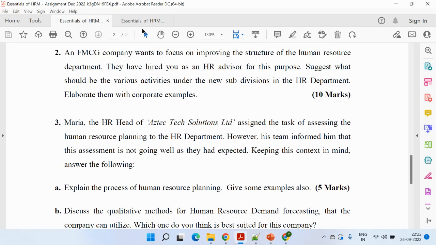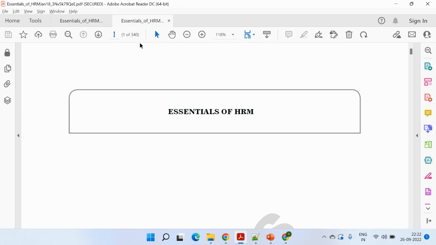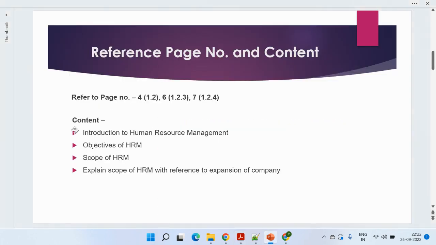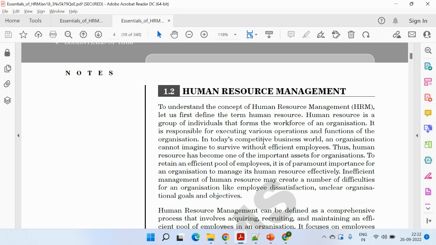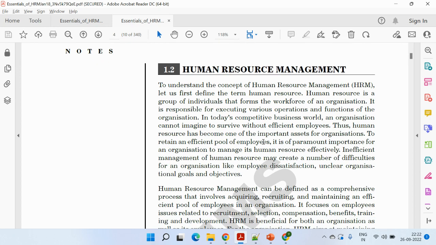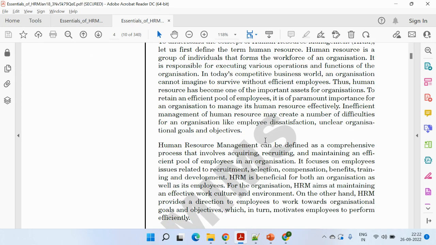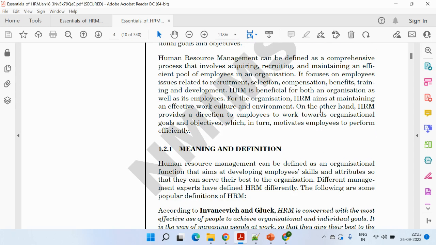Firstly, you need to go to the book. I'm referring to page number 4. Firstly, you need to give an introduction about HRM. What is HRM? It's basically a group of individuals who form a workplace in an organization, responsible for certain kinds of activities. It's a comprehensive process of recruiting, maintaining the work environment, efficient pooling of the employees and so on. It is beneficial for the organization as well as for the employees. Meaning and definition, definitely you can write if you want to.